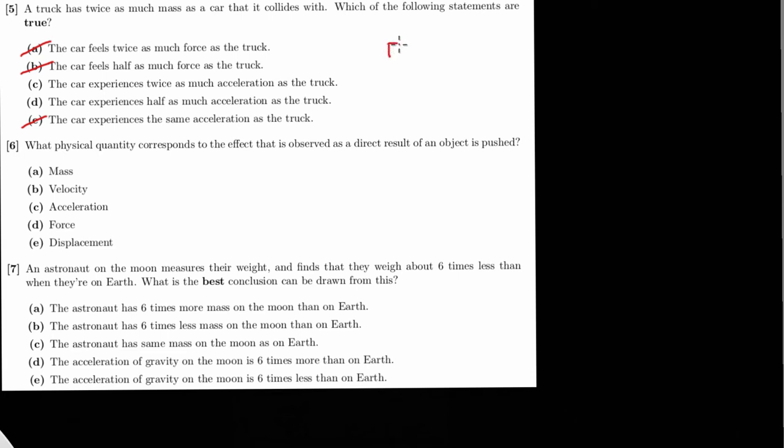So the force of the truck equals the force of the car, but the mass is heavier. So if I say that the mass of the car is equal to m, then that means that the mass of the truck is equal to 2m. So on this side, I would have to have 2m times something equals m times something, right? Like, if I put in an a here, I have to put in a 2a there for that to work. You know what I mean?